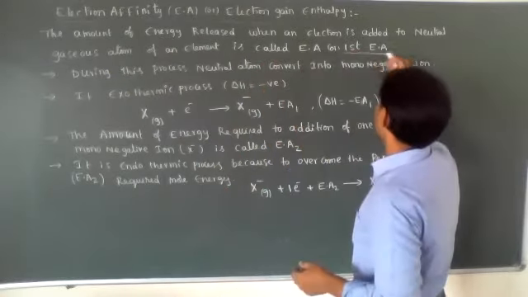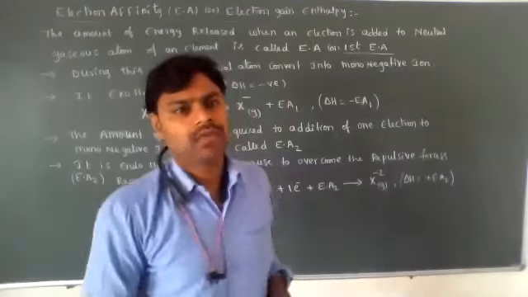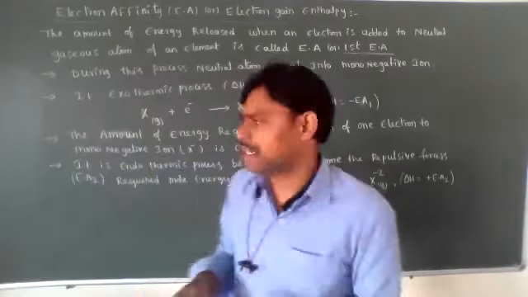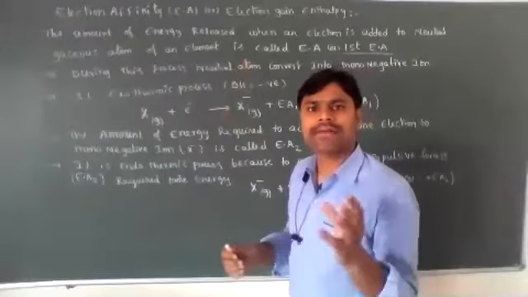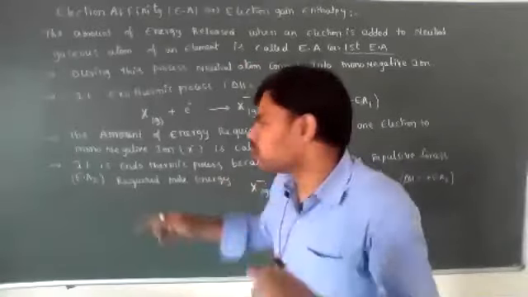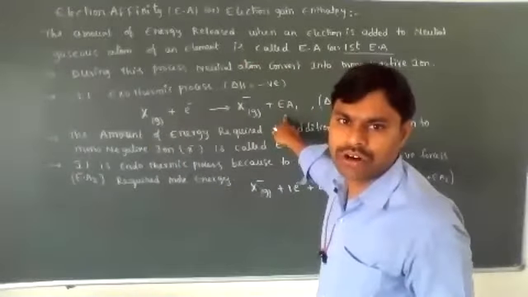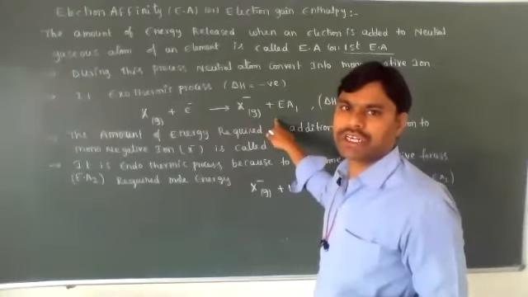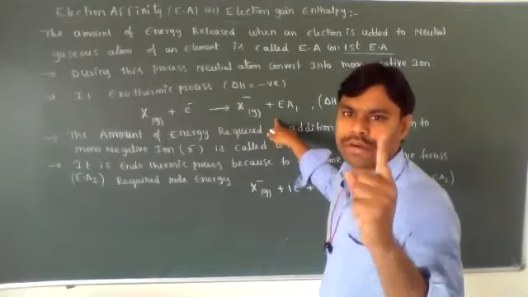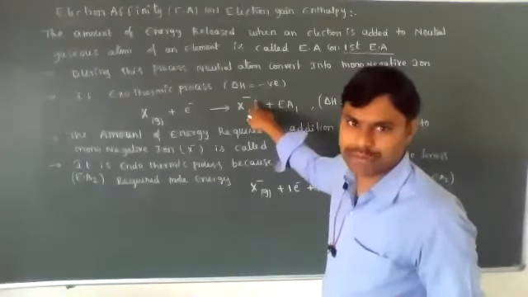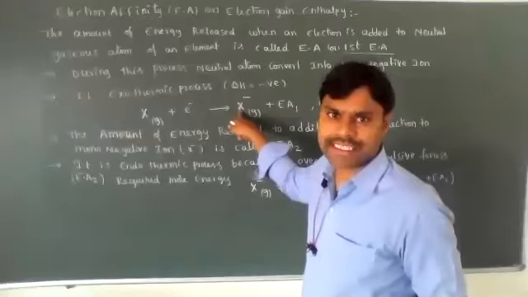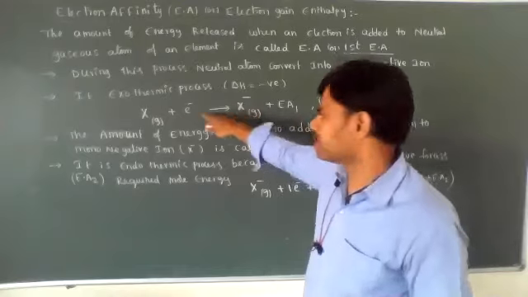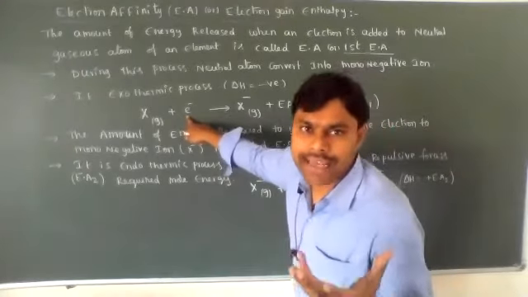It is also called the first electron affinity. So during this electron affinity process, what happens, my dear students? Based on the above statement, some energy is released when the neutral gaseous state atom is converted into a mono-negative ion by the addition of an electron. Mono means one, negative means one unit of negative charge is present. X is converted into X minus by the addition of one electron. That is known as electron affinity.